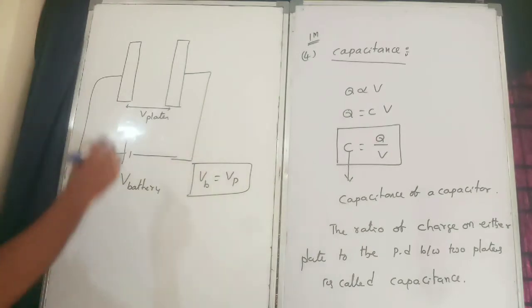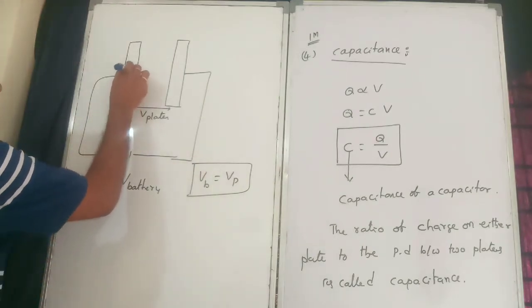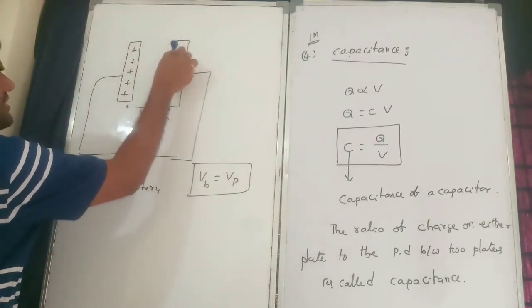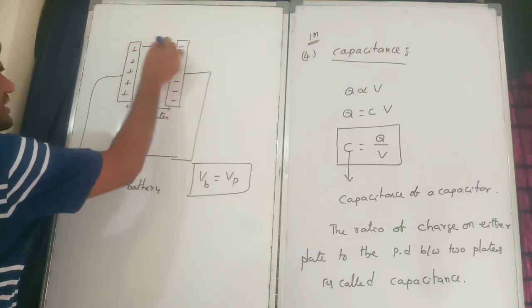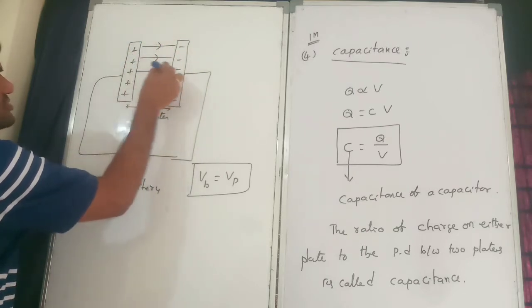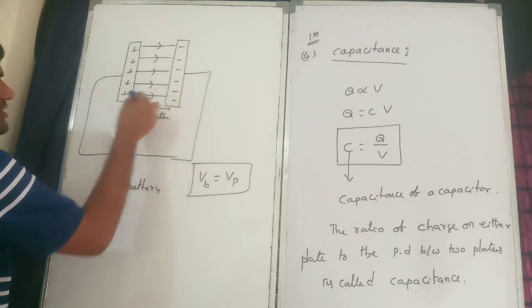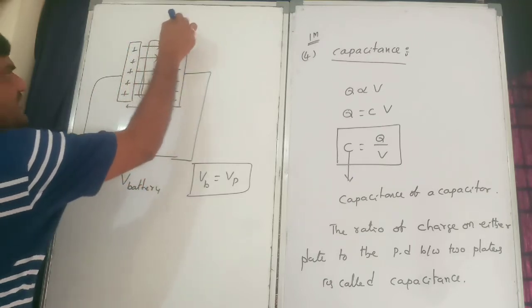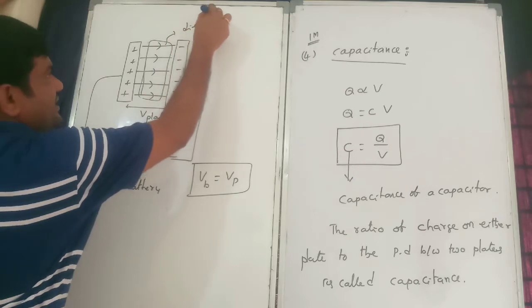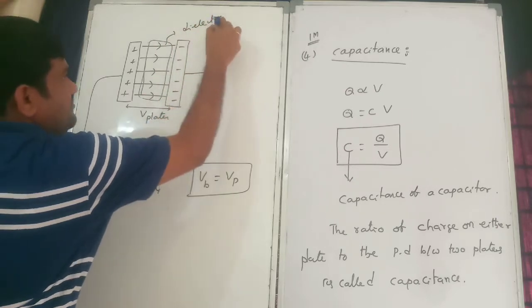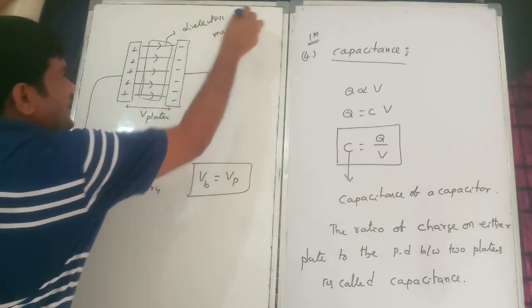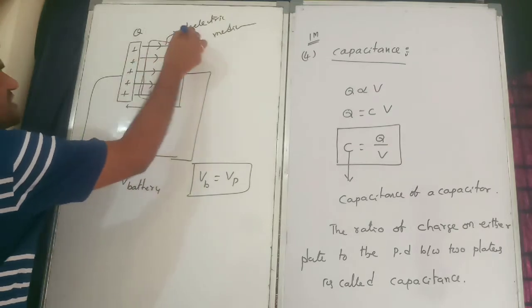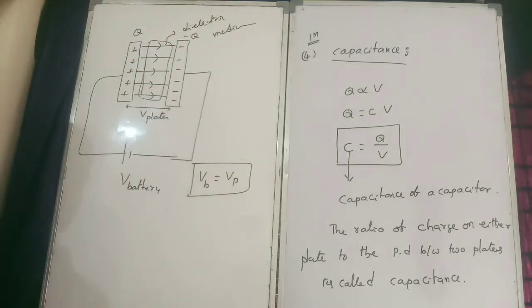So now what happened here? The plate gets completely positive charge and the other gets completely negative charge. So the electric field moves from where to where? Positive to negative. Here some medium will be there. This medium is a dielectric medium. The charge is Q, and the charge is minus Q.